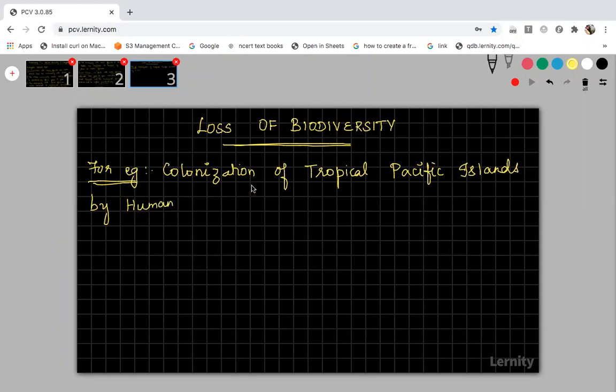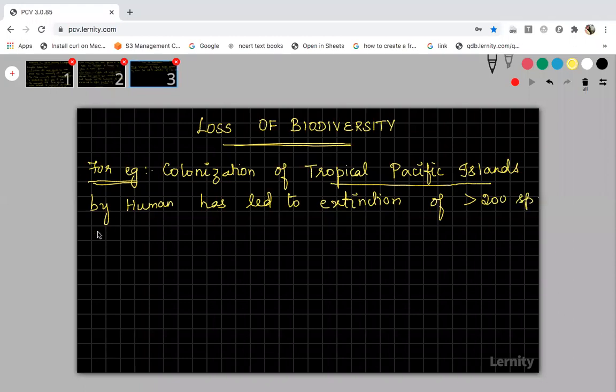Because of this colonization of tropical Pacific islands by humans, it has led to the extinction of more than 200 species of native birds.